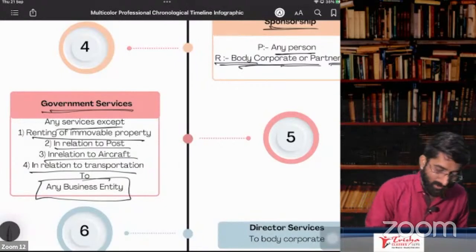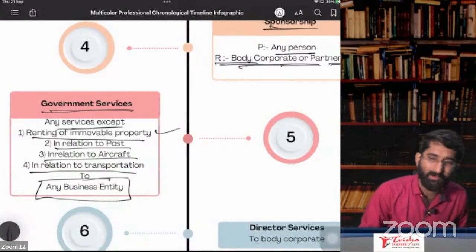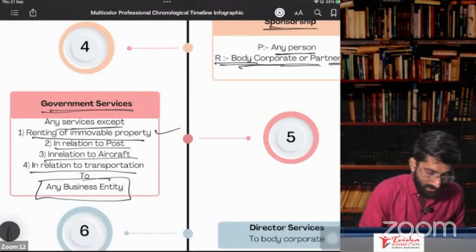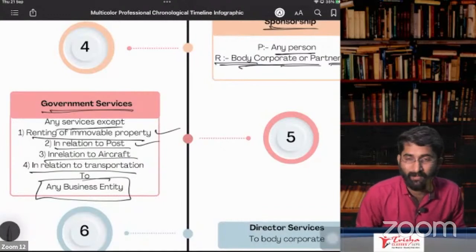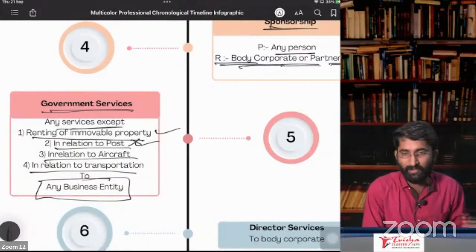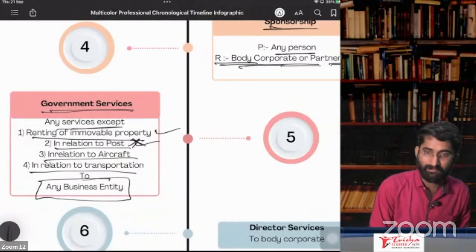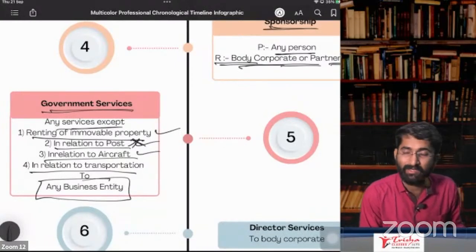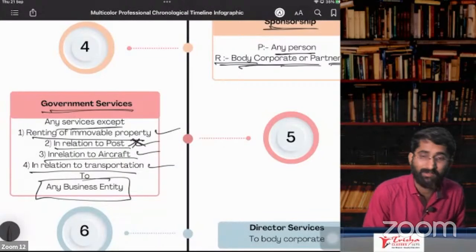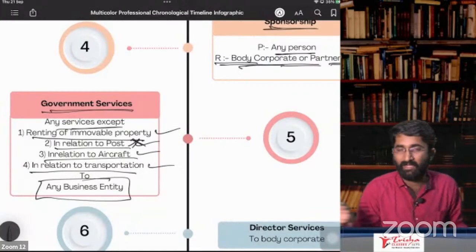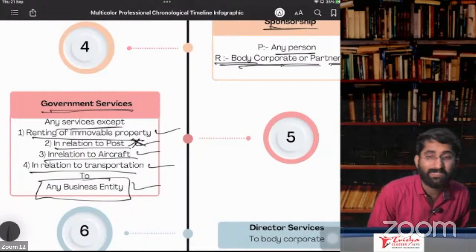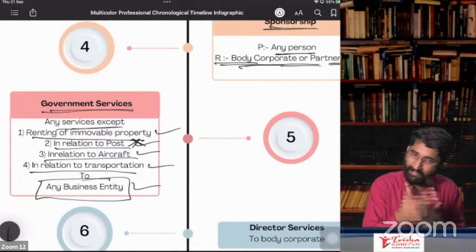Sir, that means renting of immovable property is under FCM, sir? Yes, it is FCM, renting of immovable property. And in relation to the post, sir, it is FCM? No, that is exempt. That is in the exemption chapter, we will discuss. It is exempt here. Aircraft, sir, under FCM? Yes, it is under FCM. And in relation to transportation, sir, in some cases it is exempt, in some cases it is FCM, not RCM. There won't be any RCM here. Any business entity has to pay under RCM.